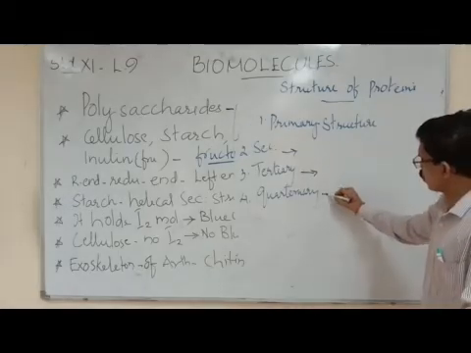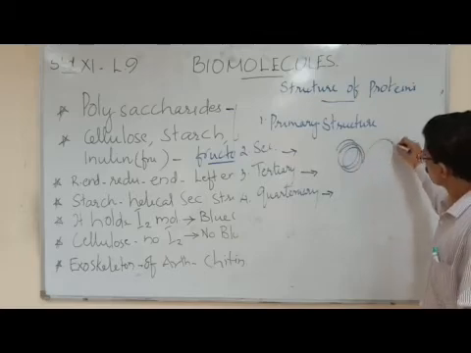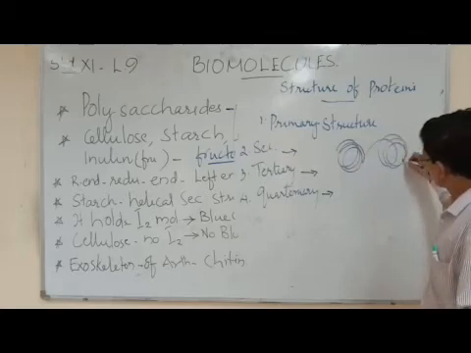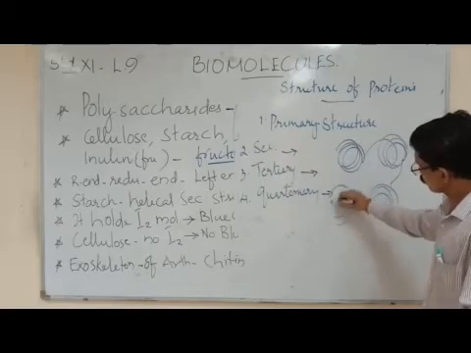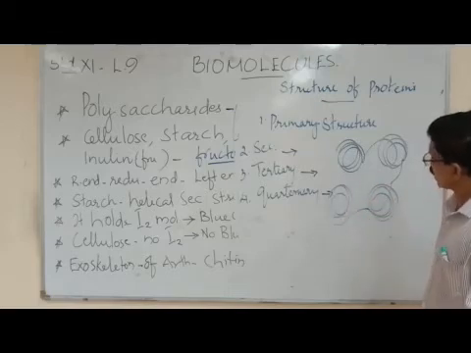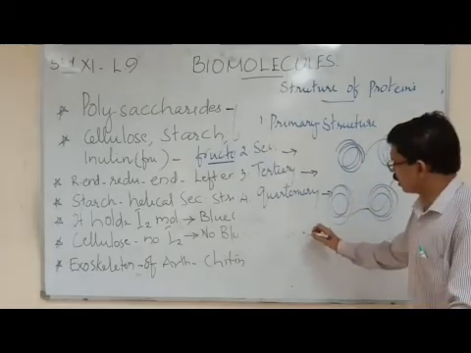Quaternary structure forms different coiling in a complex manner. Example, hemoglobin.